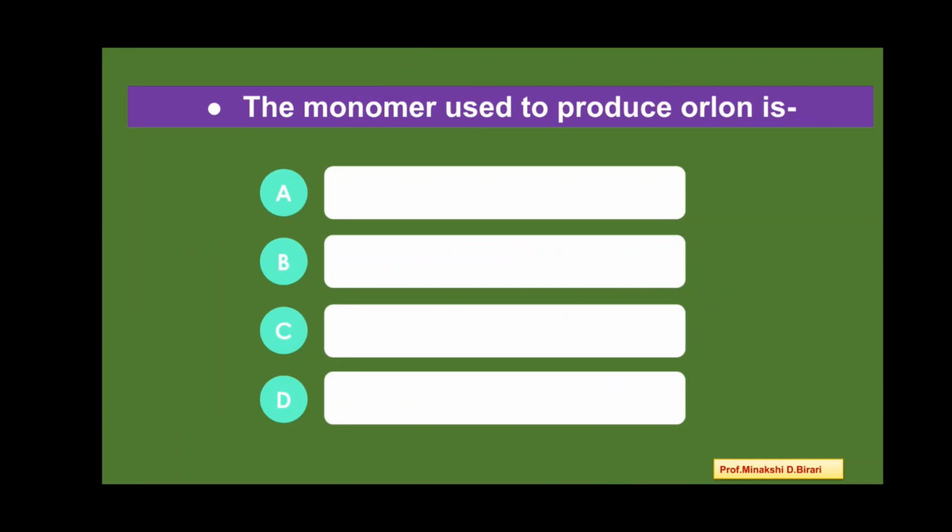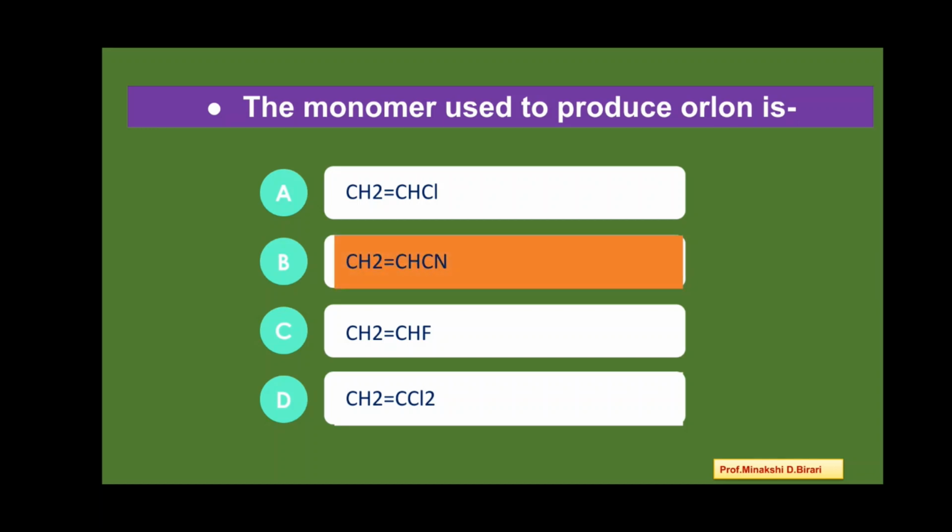The monomer used to produce Orlon is CH2=CHCl, CH2=CHCN, CH2=CHF and CH2=CCl2. So, which is monomer used to produce Orlon? Option B, CH2=CHCl. Next question.